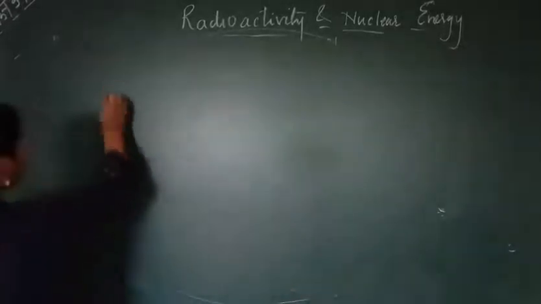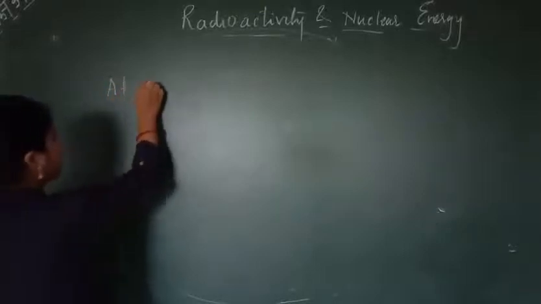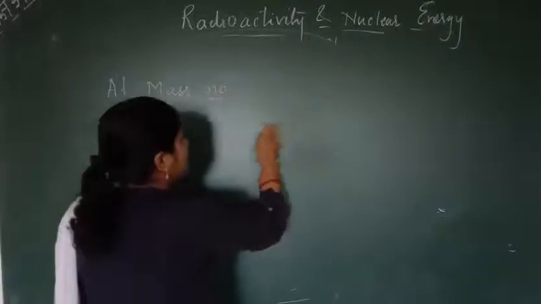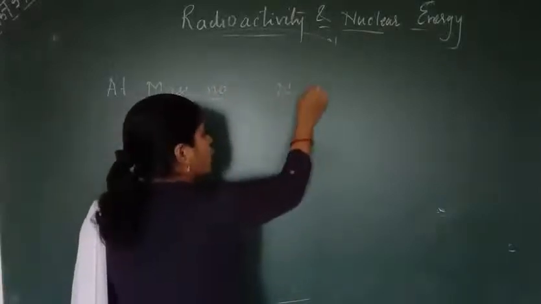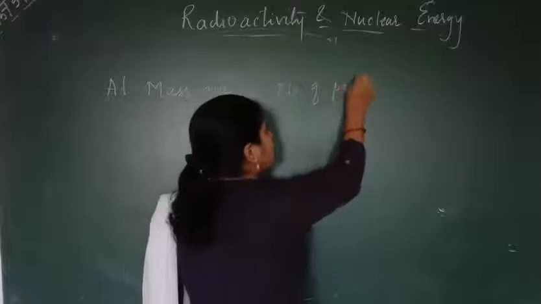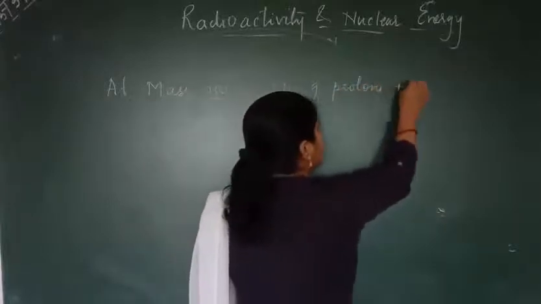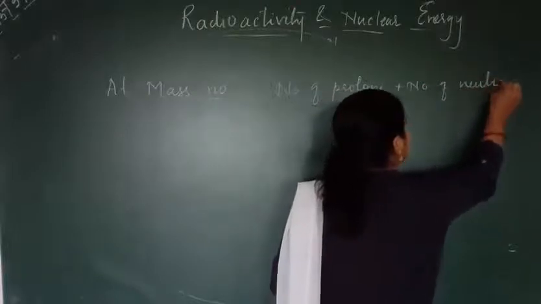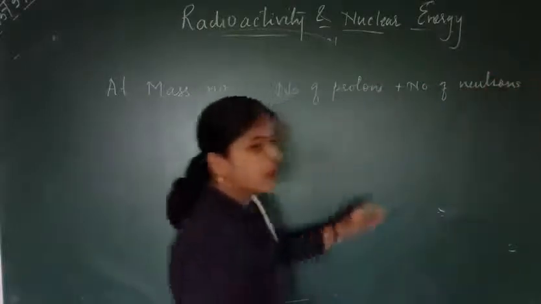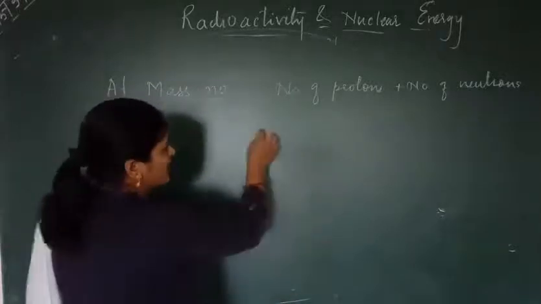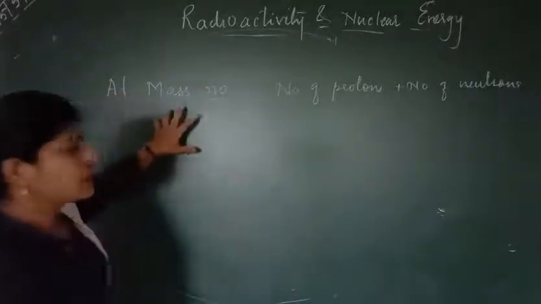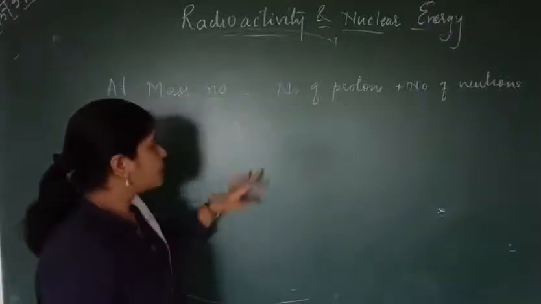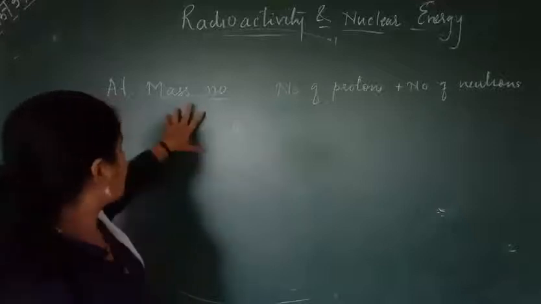So the atomic mass number is the number of protons plus the number of neutrons present inside the nucleus of a particular atom. It is denoted by the letter A. So A represents the atomic mass number.